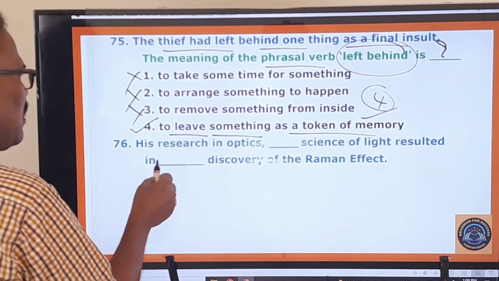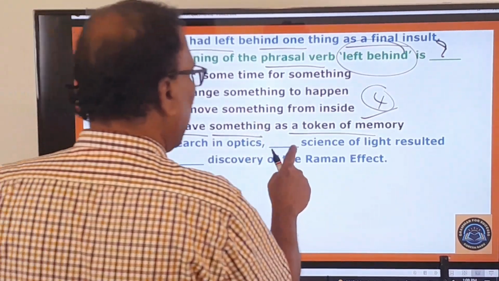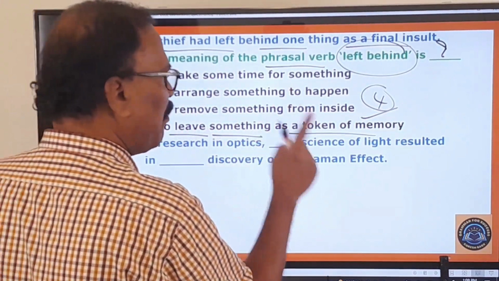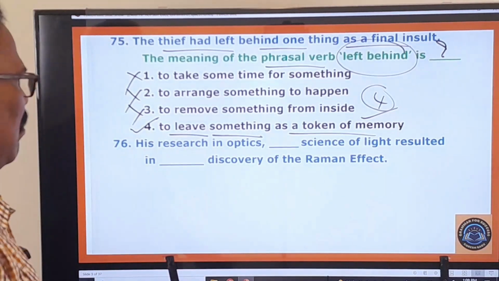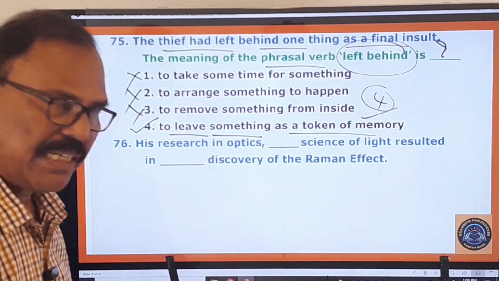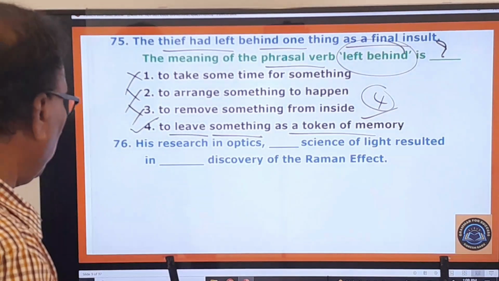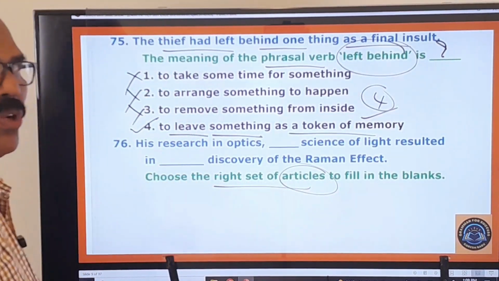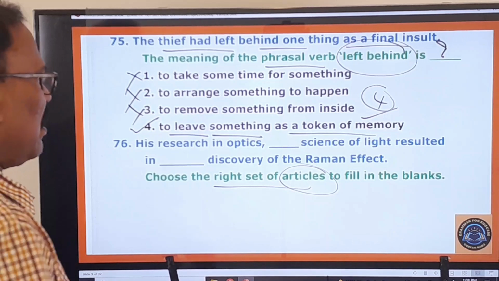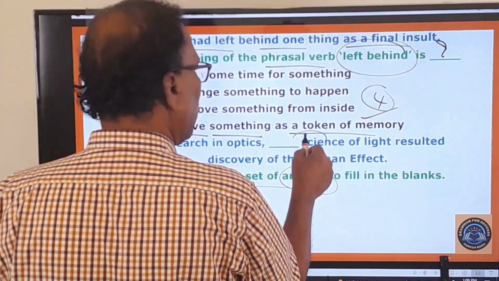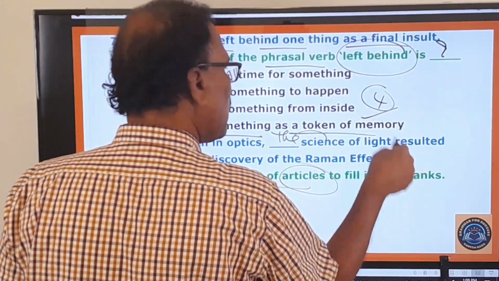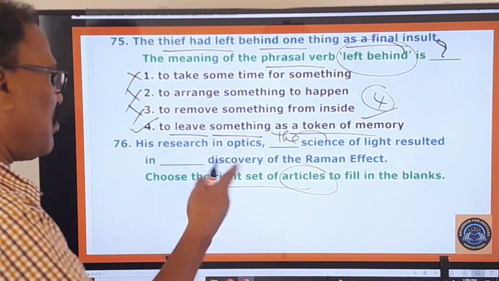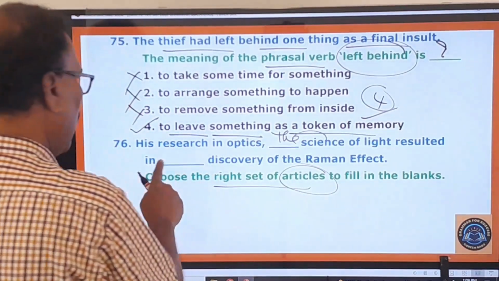What is that? His research in optics dash science of light resulted in dash discovery of the Raman effect. So this is the question in which there are two blanks. And what is the examiner asking you to do? Choose the right set of articles. Science, okay. You cannot say a science. You say the science. The science of light. So you use the science. Resulted in a discovery.